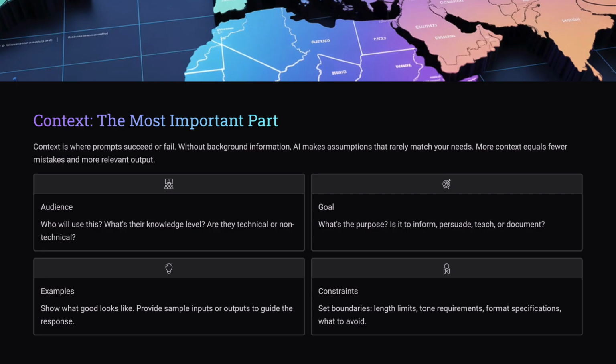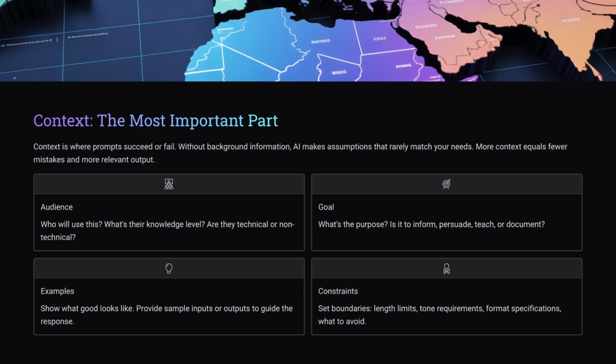Context is where prompts succeed or fail. If you don't give context, the AI guesses, and its guesses almost never match what you had in mind. Useful context includes audience. Who is this for? A CEO? A new intern? A non-technical client? Goal. Is this to inform, persuade, document, or teach?